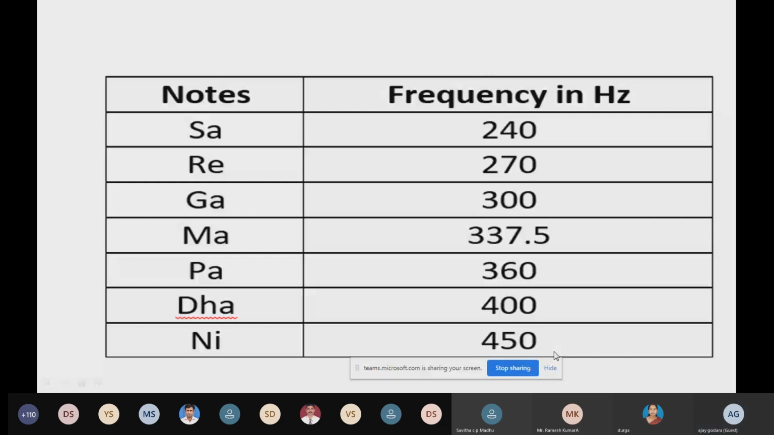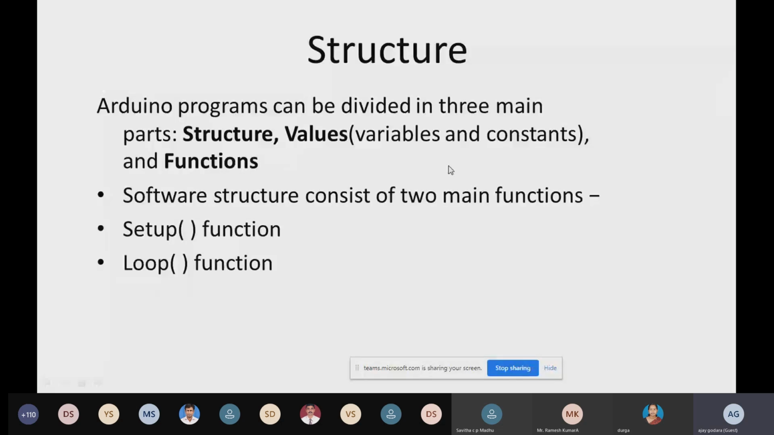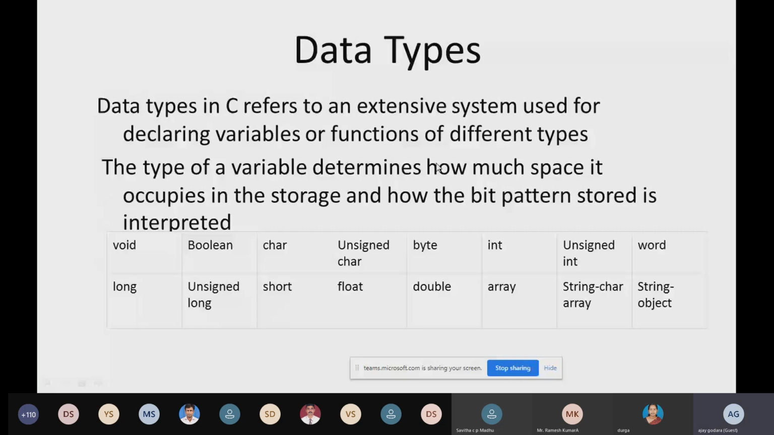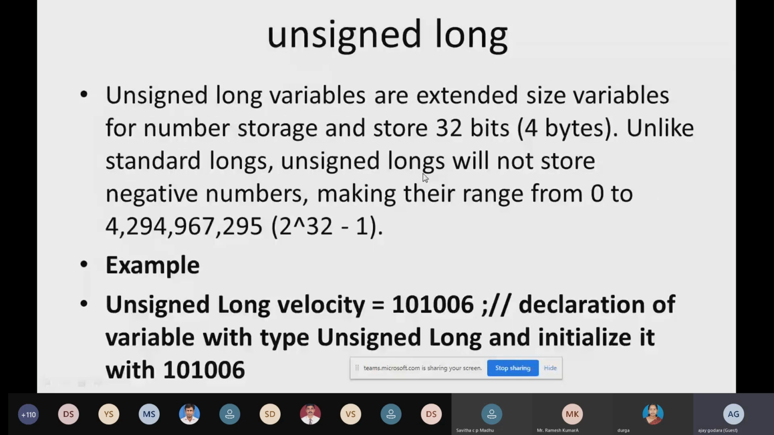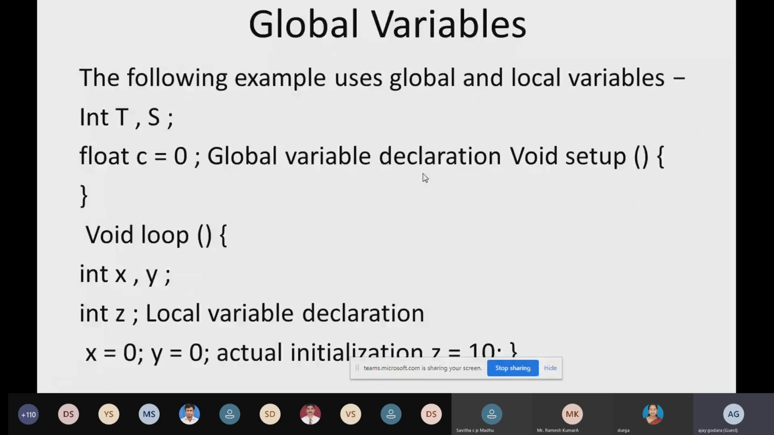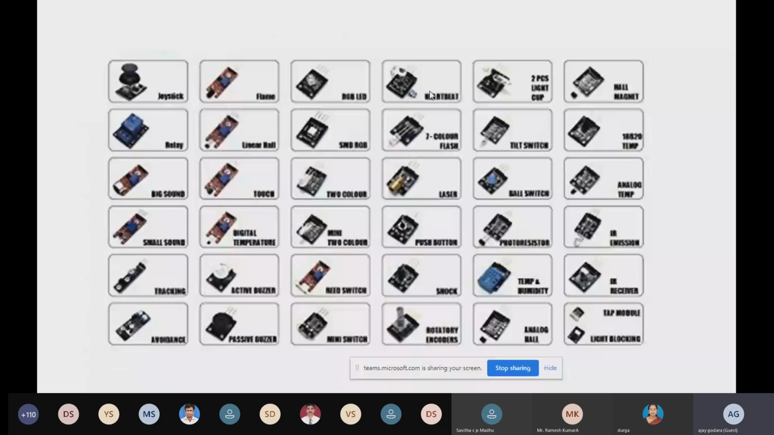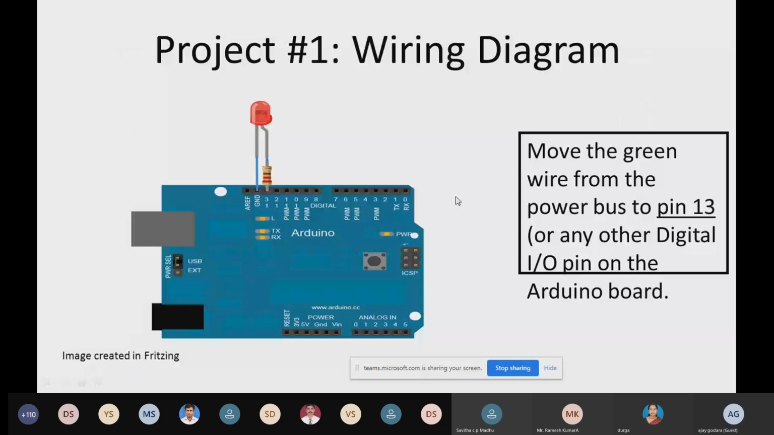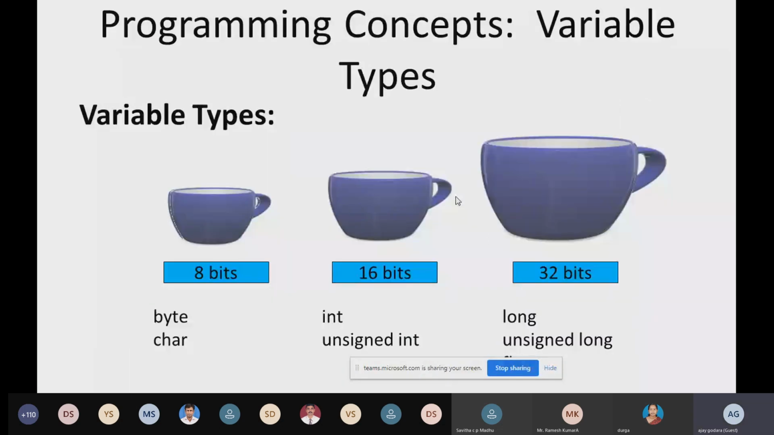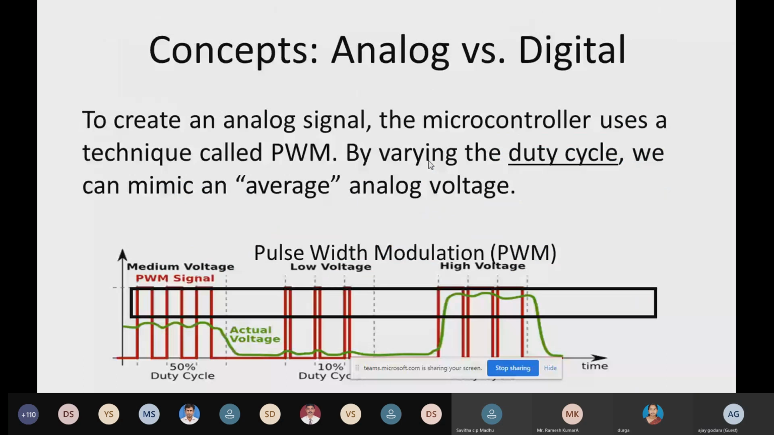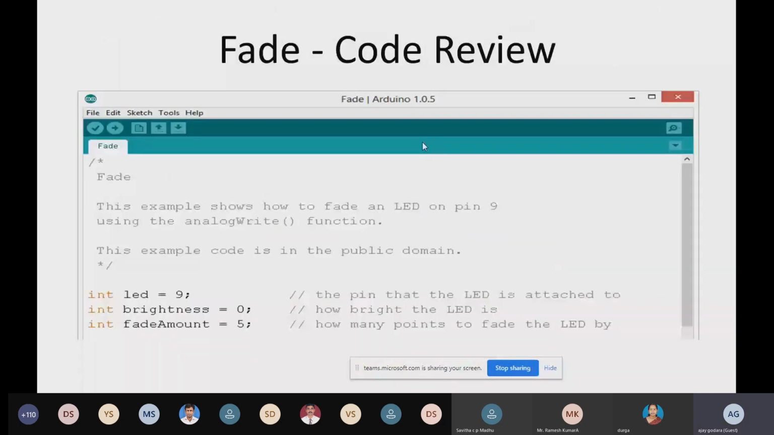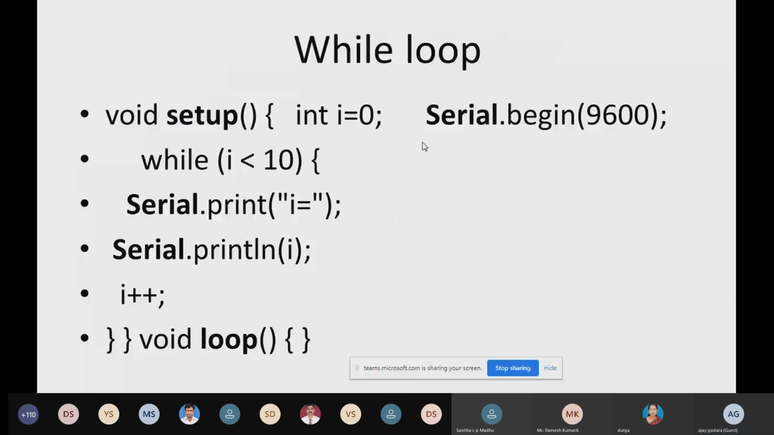These are some programming structure details, which I'm not going to discuss due to time limitations. I'm just quickly showing you how you can use these variables and operators in the programming language, embedded C. These are different sensors that you can interface with Arduino. Now, these are variable types, analog, which we have already discussed. Loops, while loops, and analog read you can also use.